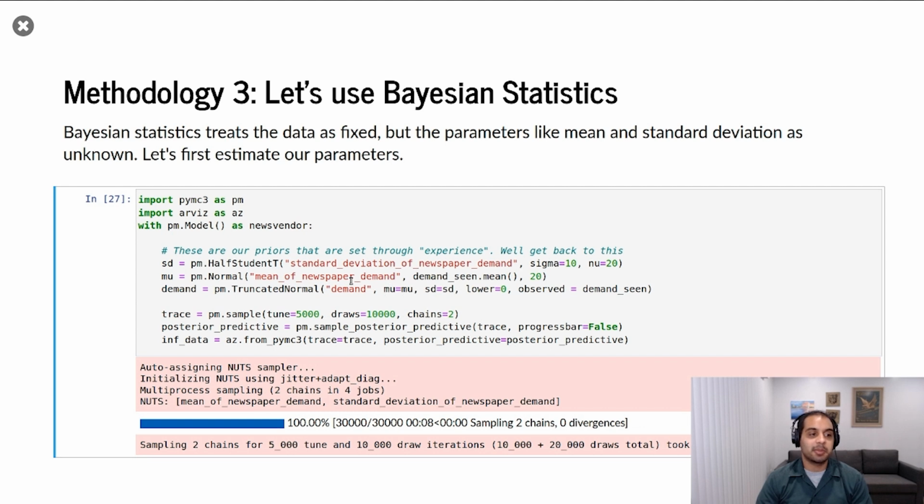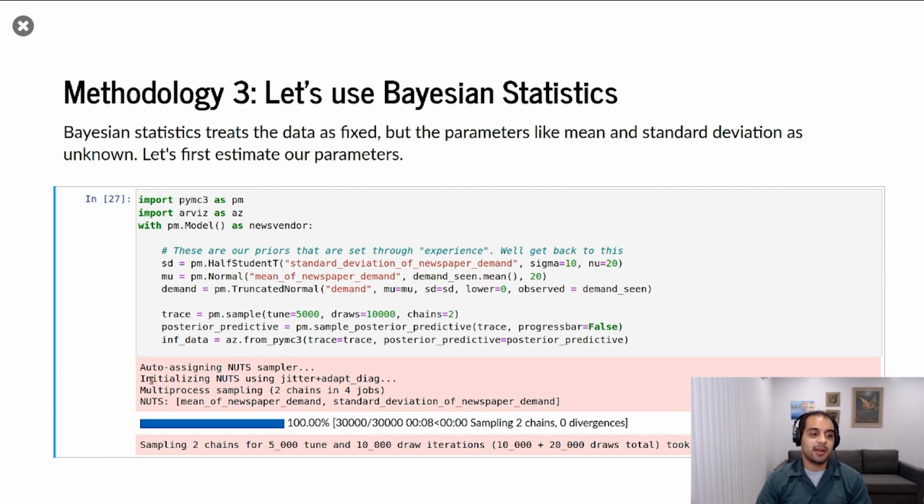And we say we have this prior belief of the mean and the standard deviation of this truncated normal. These 3 blocks here are sort of our instructions to our probabilistic programming language, our framework, in this case PyMC3, that's telling it to draw samples to get our posterior distribution. We'll talk about what posterior means here in a second. And then the posterior predicted distribution of newspaper sales. Again, we'll talk about this in a second. This line here in ArviZ is just a function that packages the data together in a nice way. So think of it just like a data frame for Bayesian statistics.